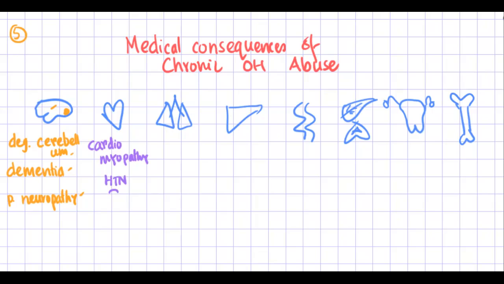In the respiratory system, alcohol increases the risk of pulmonary tuberculosis, and as it can often cause aspiration, it can lead to increased risk of pneumonia, especially aspiration pneumonia. And overall, the community-acquired pneumonia risk is higher in patients with alcohol abuse, especially pneumonia with Klebsiella. That is the classic organism for pneumonia in alcoholic patients.